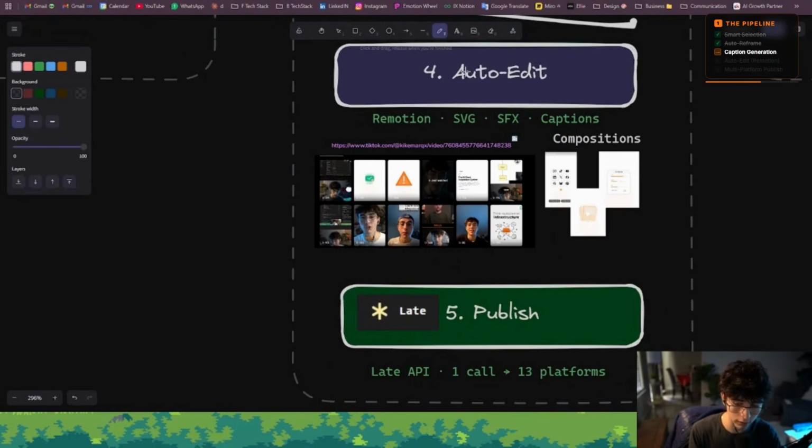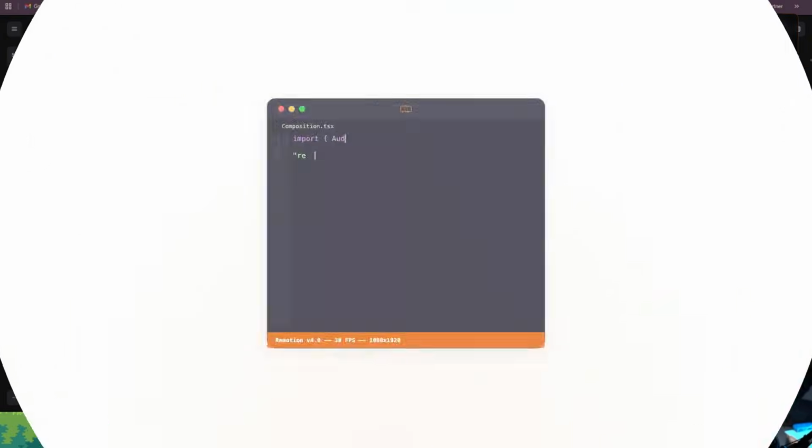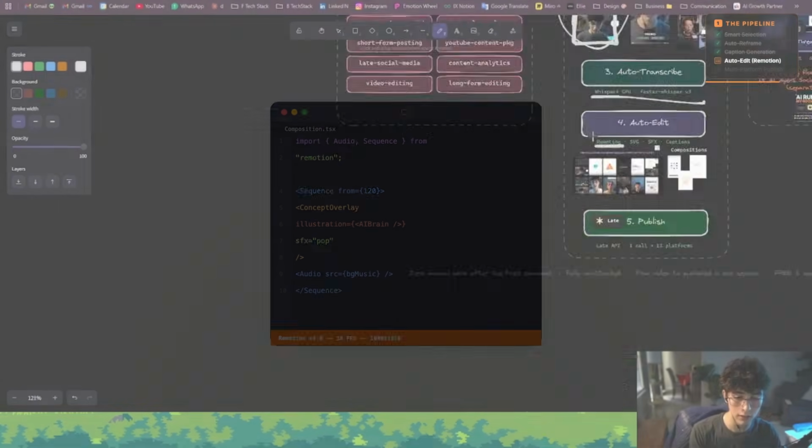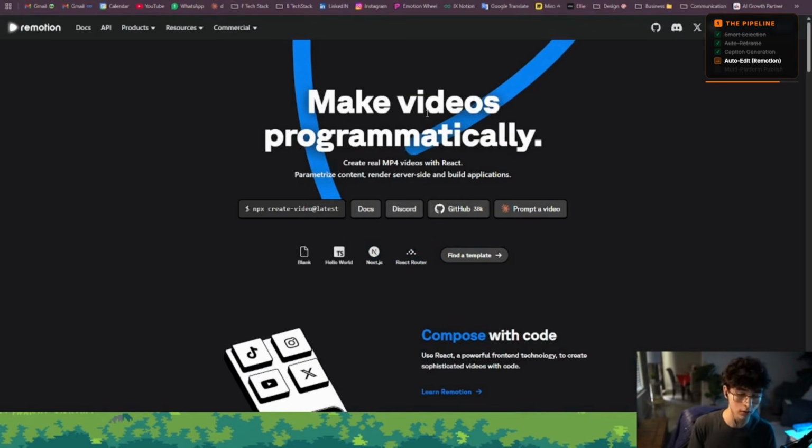So the overlays, the illustrations, the transitions, the sound effects, everything gets composed automatically here. You're not dragging things down or putting things on the timeline, doing it manually yourself. You're not opening any editor platform. You're just letting Claude Code handle the full composition using Remotion and all the trained skills that you can see here. Remotion is a tool that allows to edit and create videos with just code.